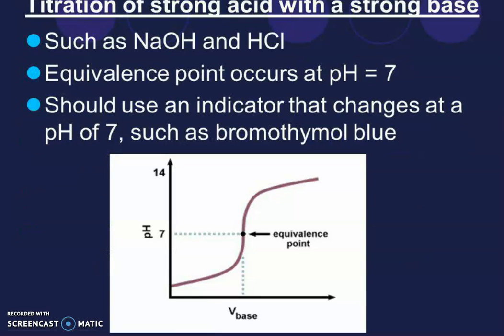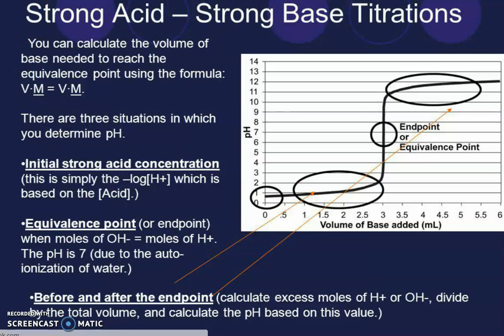So, titration of a strong acid with a strong base, such as sodium hydroxide and hydrochloric acid. The equivalence point occurs at pH 7. You should use an indicator that changes at a pH of 7, such as bromothymol blue. So the equivalence point here is at pH 7, volume of base.